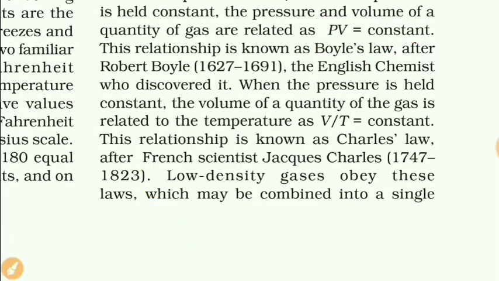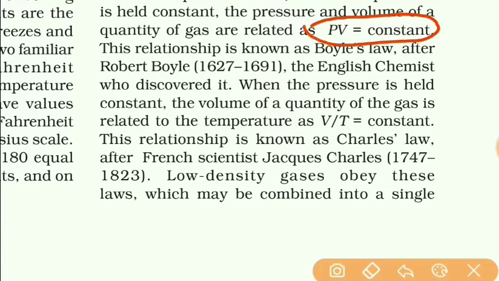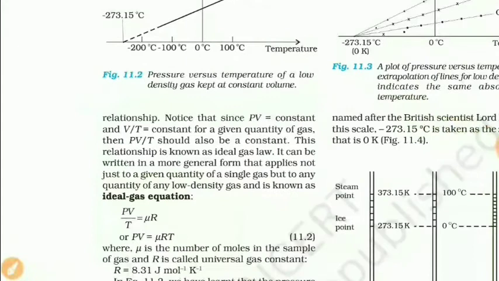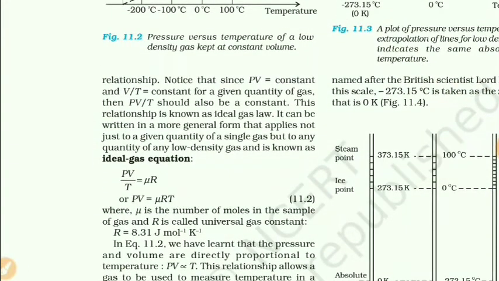Now students, if we combine both laws, Boyle's law and Charles' law, then we get the equation PV upon T is equal to constant.